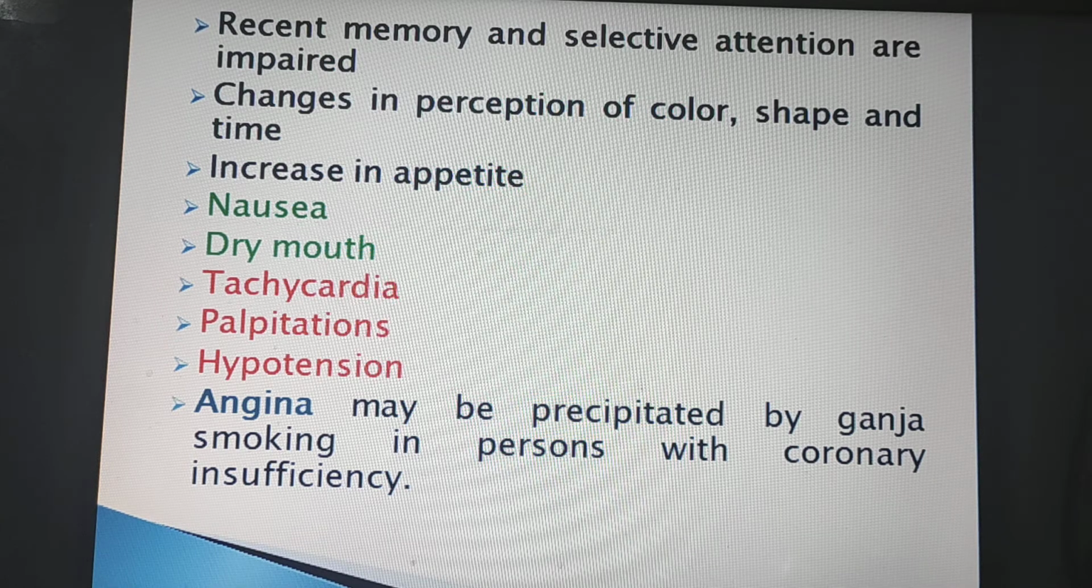Angina may be precipitated by ganja smoking in persons with coronary insufficiency. The fatal dose is very high, so a person rarely dies because of the fatal dose or acute toxicity of the cannabis. But if a person has some kind of coronary insufficiency, they can die because of the angina.